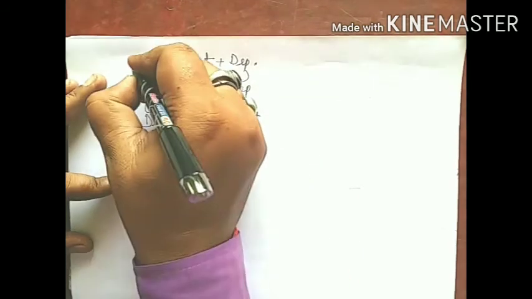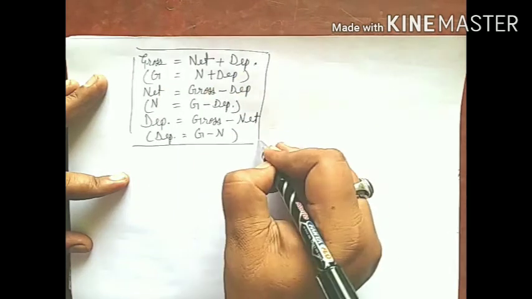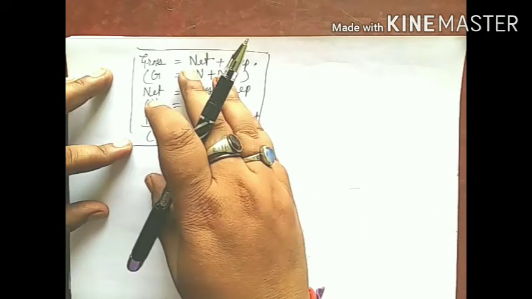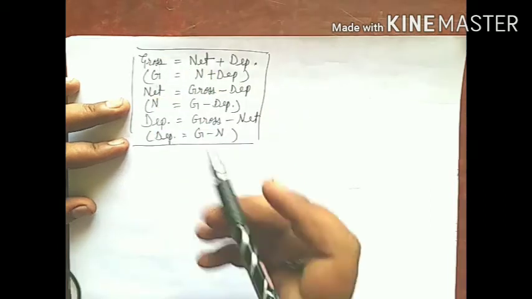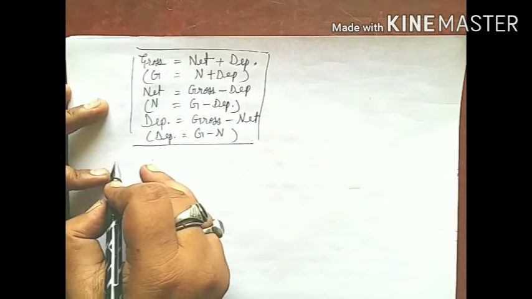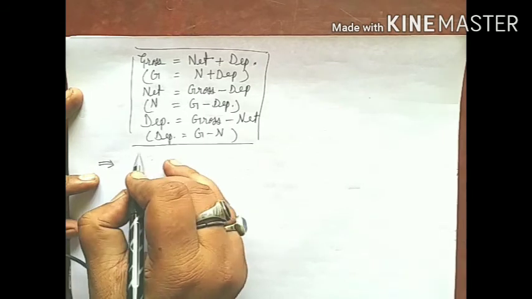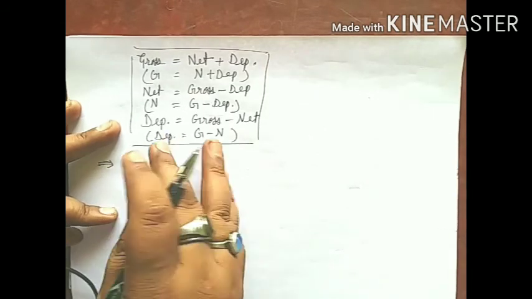Now join these values, gross, net and depreciation, along with the investment. Then we get these three short formulas.